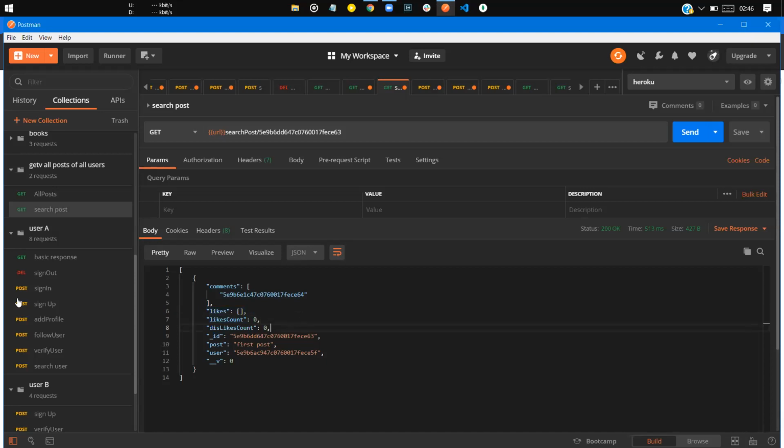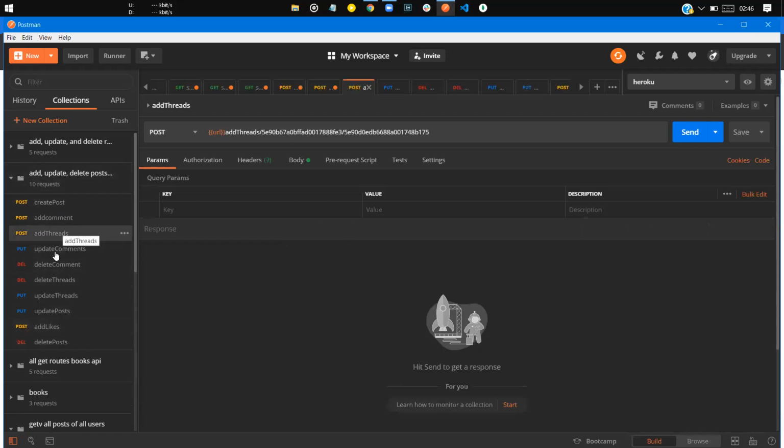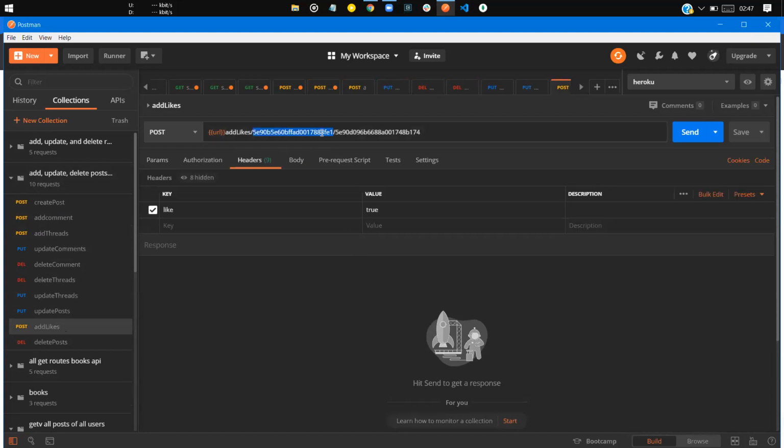So if you are liking that post, then it would be a like. If you are disliking that post, it would be a dislike. All right, so I can show you that also, and you can add threads also. Under a comment you can add threads. You can update those comments, you can delete those comments, you can delete those threads also, and you can give likes also.